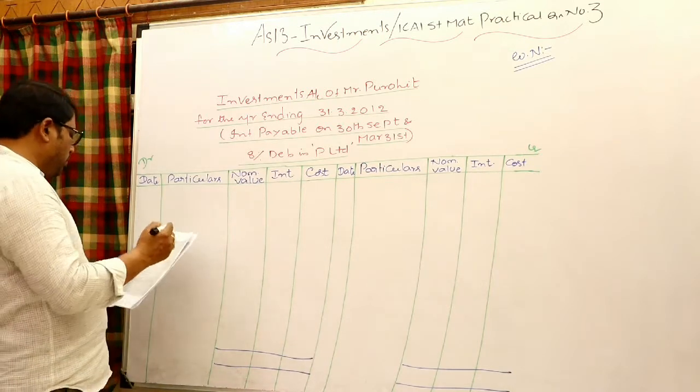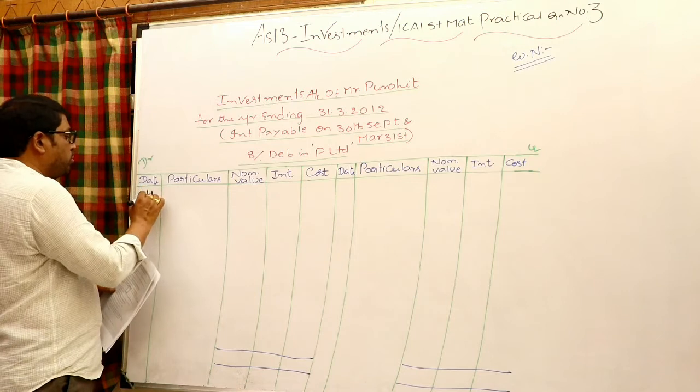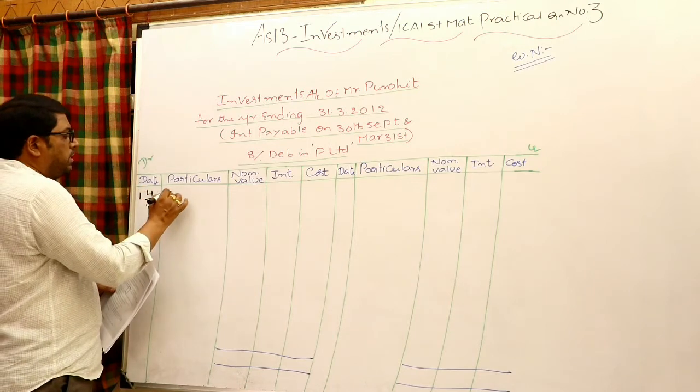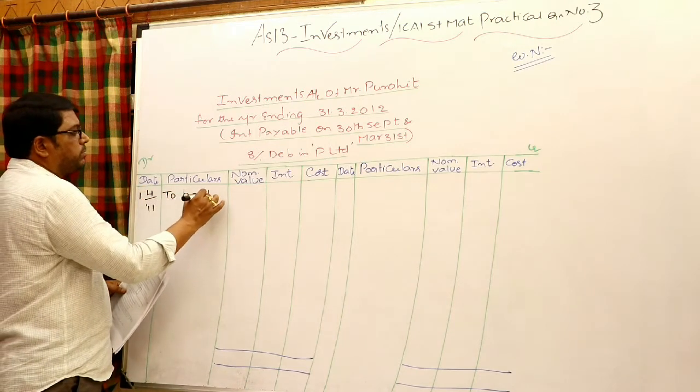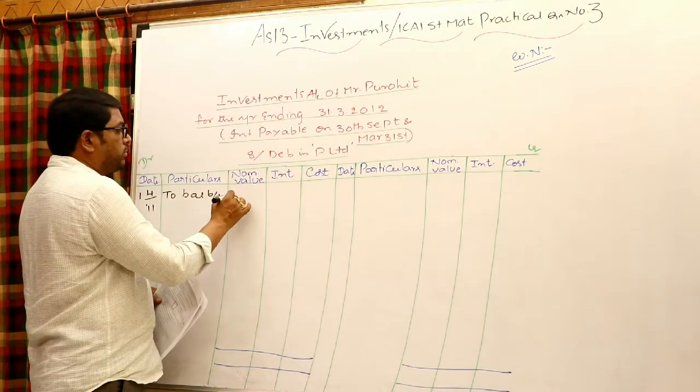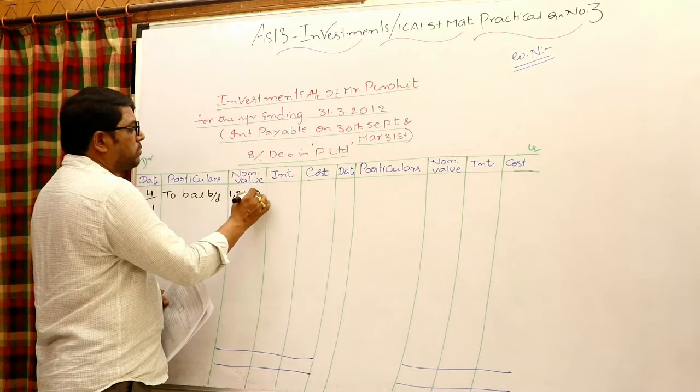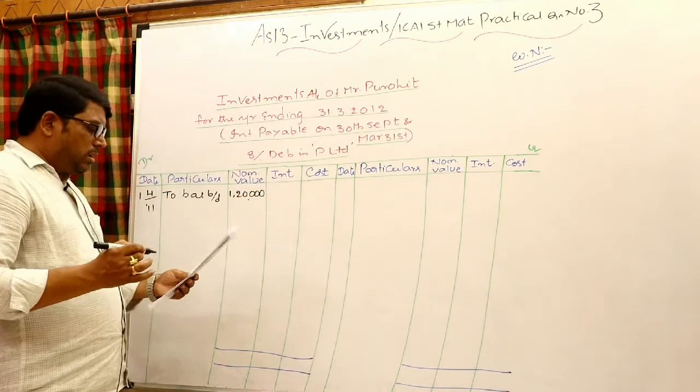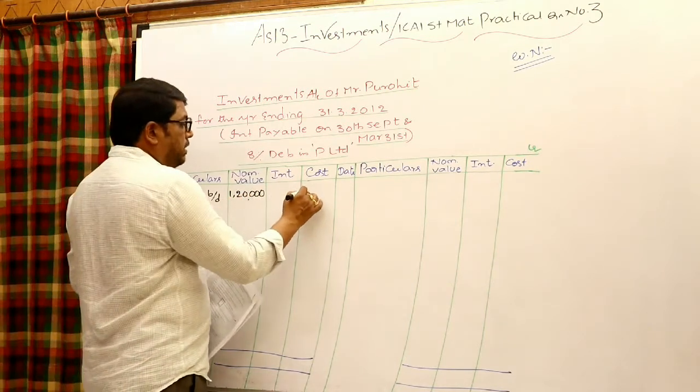First I would like to take the opening balance on 1/4/2011, as balance brought down. Look at the nominal value, 1,20,000, and the cost incurred, 1,18,000.